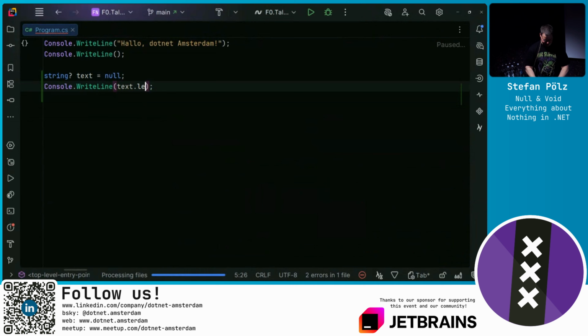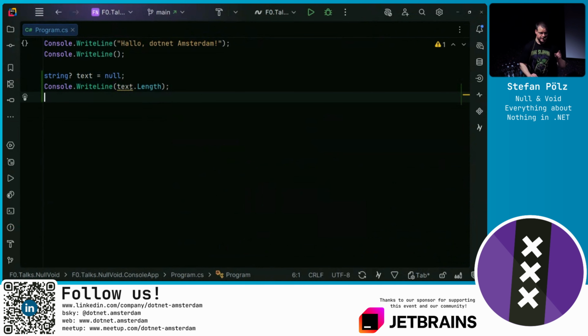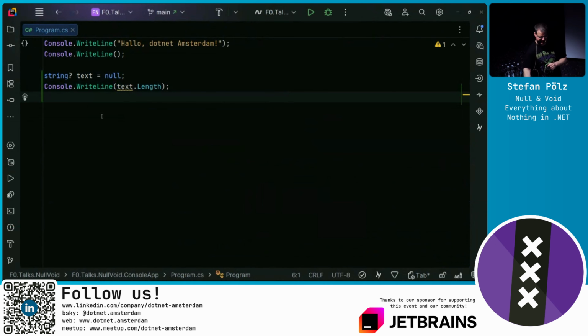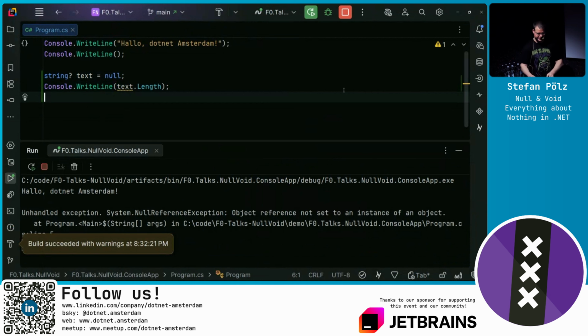Trying to access the length of this text, we now get a warning, and this is one of the many nullable reference warnings. It tells us dereferencing of a possibly null reference. And we already know at compile time that when we run this, it may crash with a null reference exception.